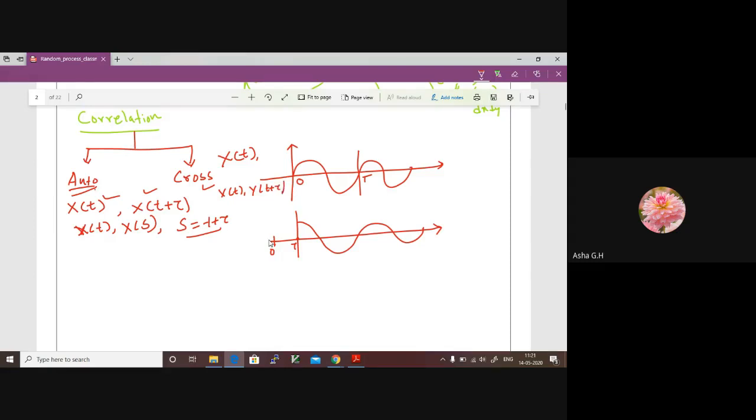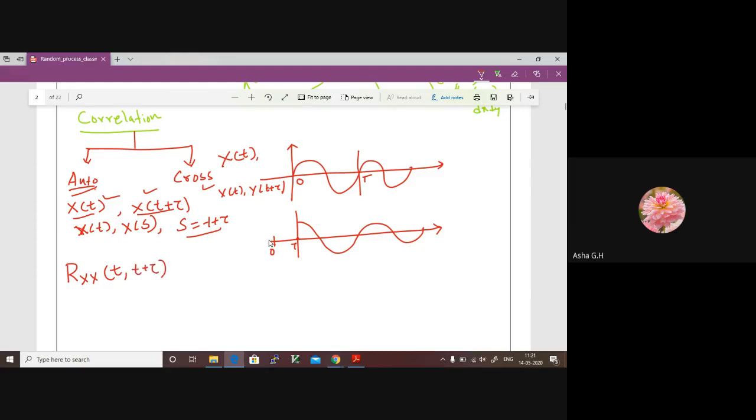Here we try to find out the similarity between x of t and x of t plus tau. So that is autocorrelation and this is cross correlation. Now, the notation for representing autocorrelation is R xx of t. This is a function which relates the time difference between t and t plus tau.